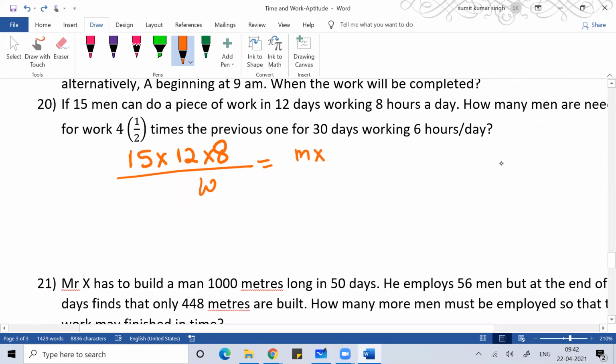Now the work is not the same. The work is 4 1 by 2. 4 1 by 2 means what? 9 by 2 times, 4.5 times the previous one, for 30 days working 6 hours a day.